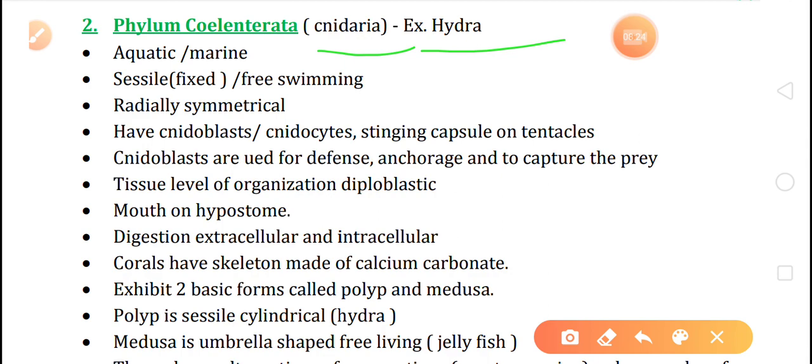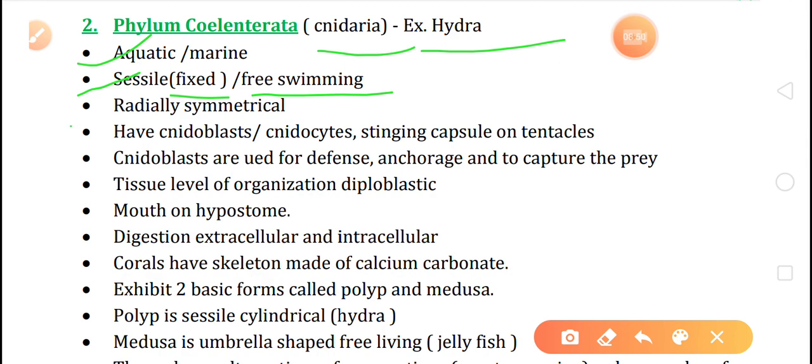The organisms of this phylum are aquatic, found in marine water. Marine, that is salty water. They are sessile or free swimming. Some organisms are fixed, they cannot move from one place to another place, and some are motile.